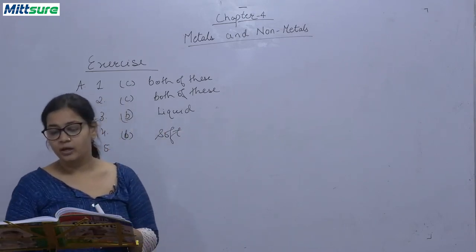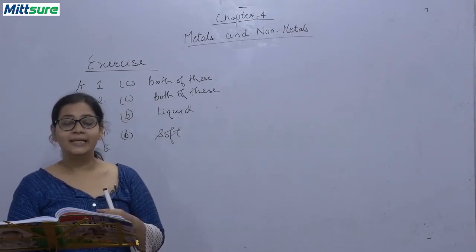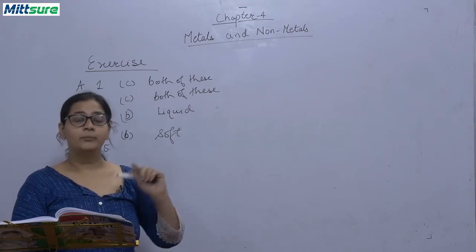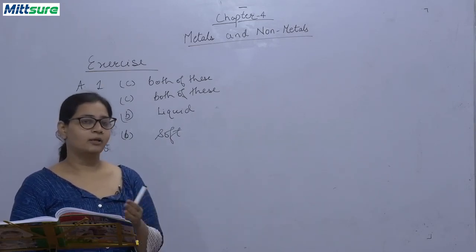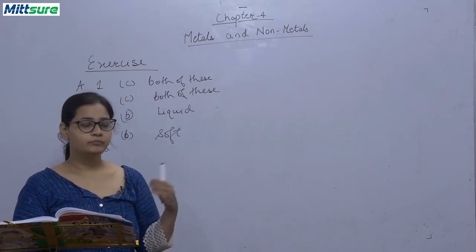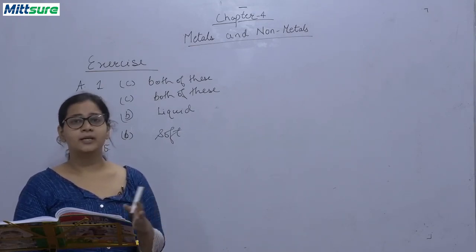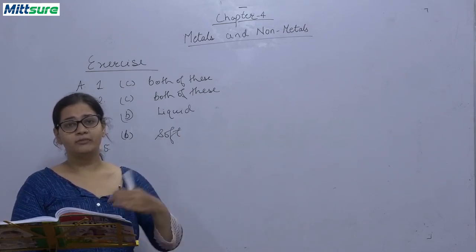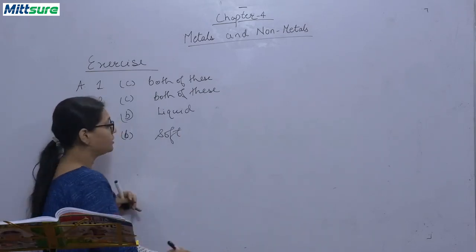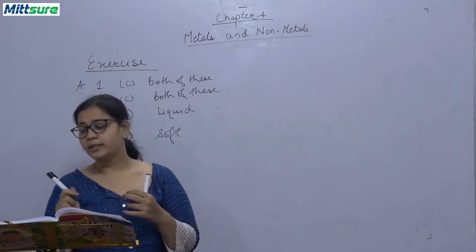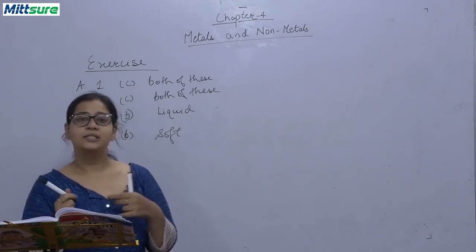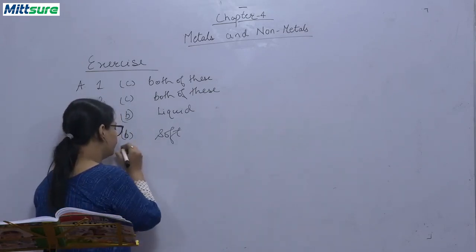Fifth, the metal used in tinning. Tinning I have told you, अगर हम copper or you like this metal of coppers and this brass materials, अगर हम इन्हें protect करना चाहते हैं from corrosion, then we have to do tinning and with the help of tin. The options are zinc, nickel, tin, aluminum. The correct answer is tin, that is C. Tin.